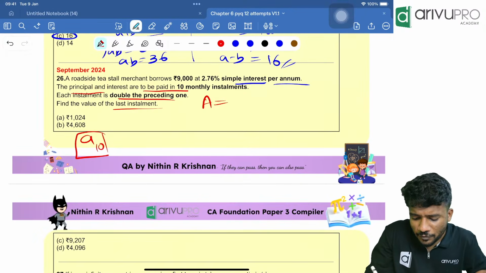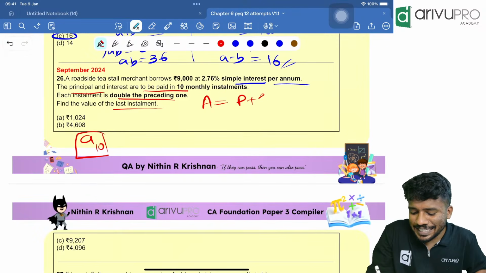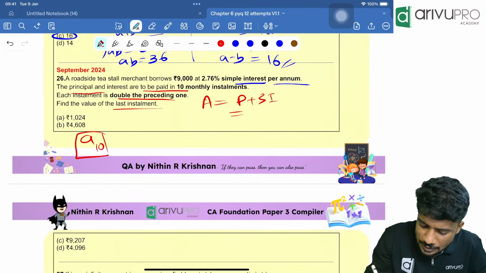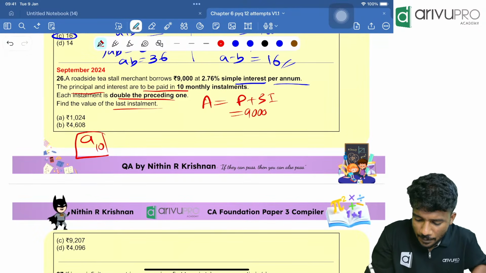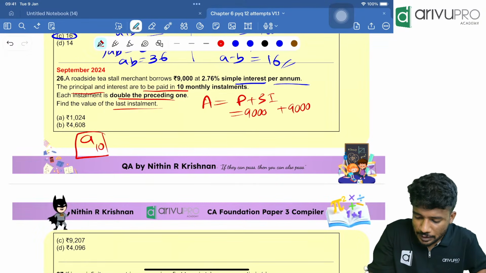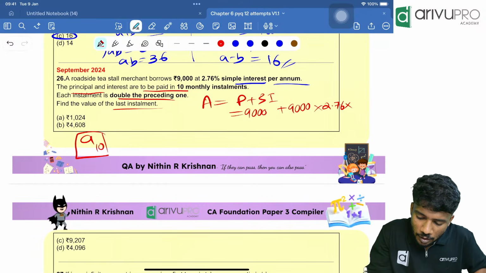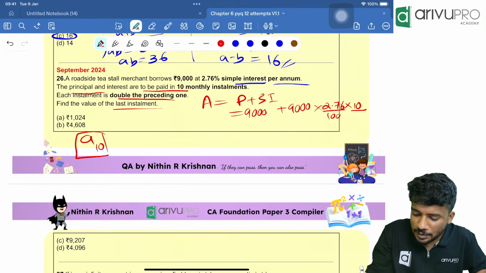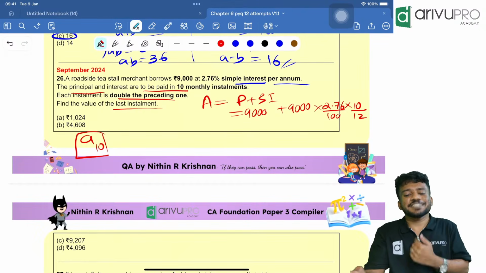Now people, let us find the amount. We know the formula for amount in simple interest. That is nothing but P plus SI. P is 9,000 plus 9,000 into 2.76 divided by 100 into how many months? 10 months. We need to convert it into years, divided by 12.